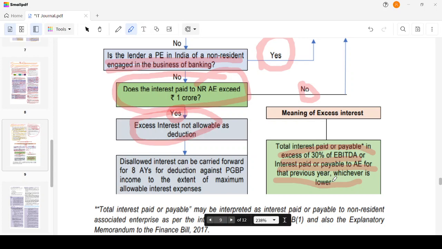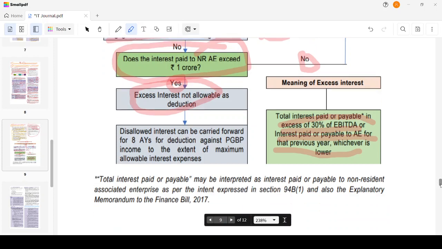Okay, total interest may be interpreted as the interest paid or payable to a non-resident associated enterprise, as per the intent expressed in 94B and also the Explanatory Memorandum to the Finance Bill 2017. Okay, so what happens is, let's go on. Just give me a minute, I will show an example.